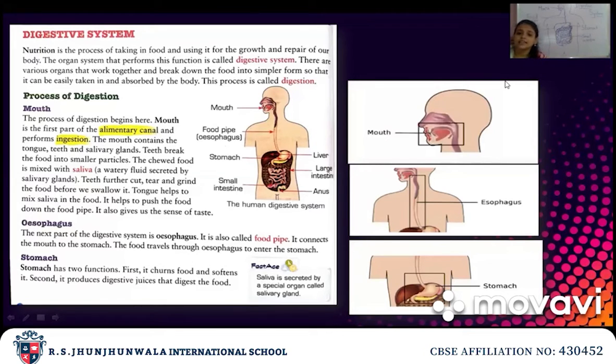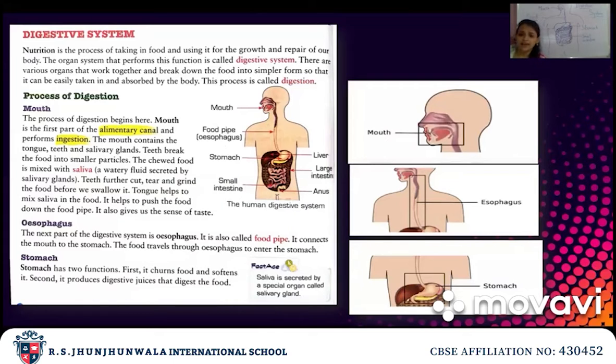Okay. Then next, coming to the esophagus. This you can see. This is the long tube. Okay. This is the esophagus. So what happens? The esophagus is the next part of the digestive system. Now what is it called? It is also called the food pipe. Okay, it takes the food from the mouth to the stomach. The food enters the mouth, then it goes to the esophagus, then it goes to the stomach.